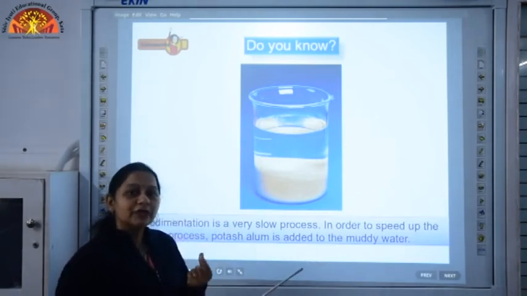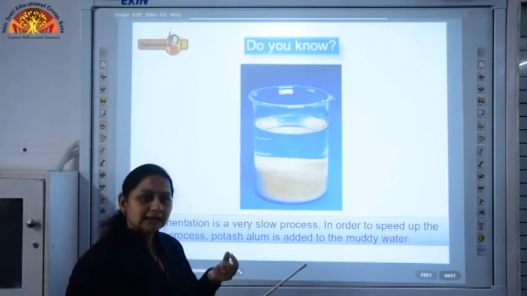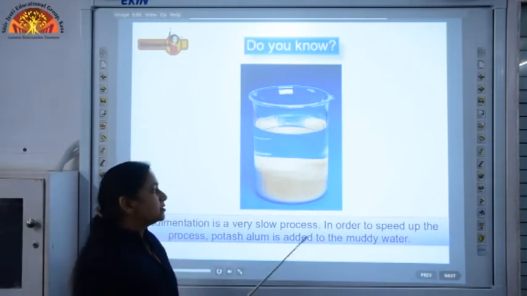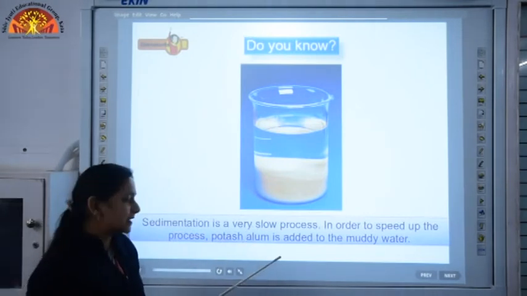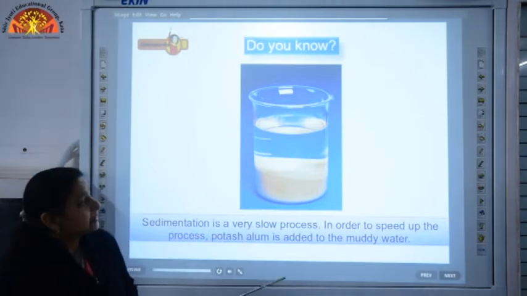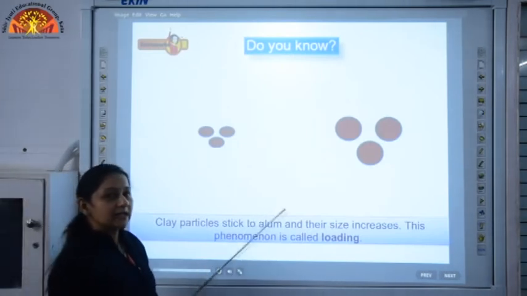We call it fitkari in Hindi. We add these particles of alum to water to speed up the process of sedimentation. And how does this process take place?